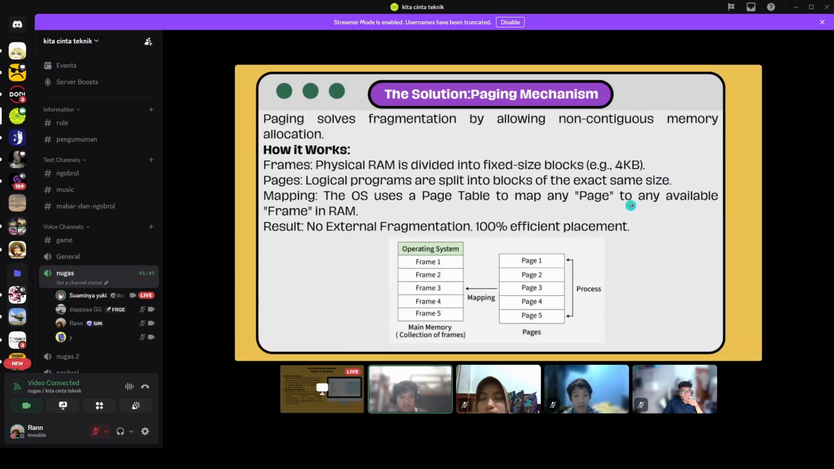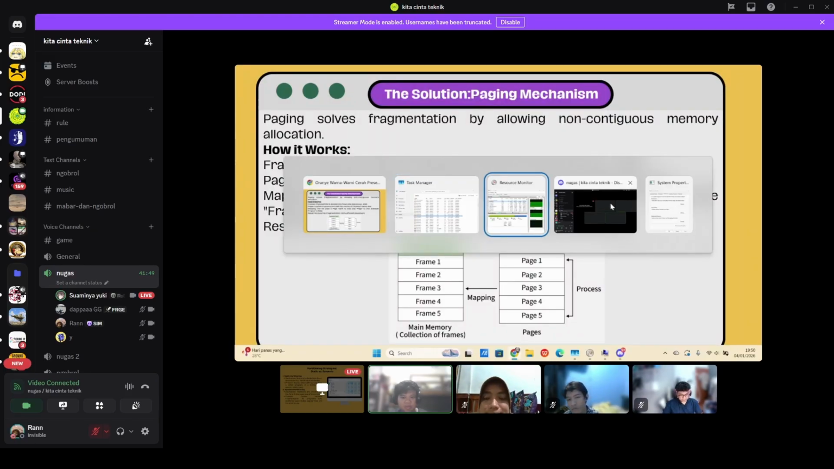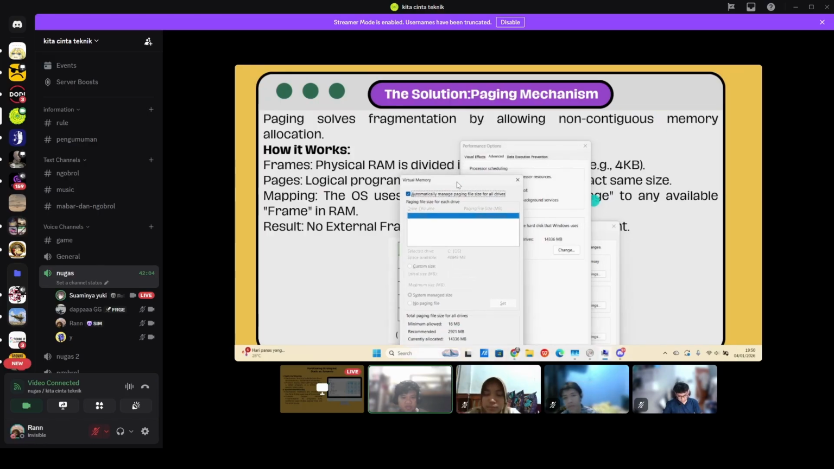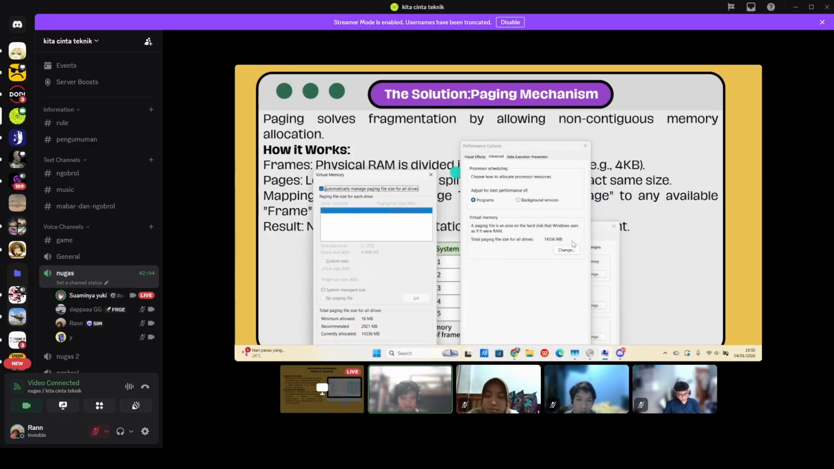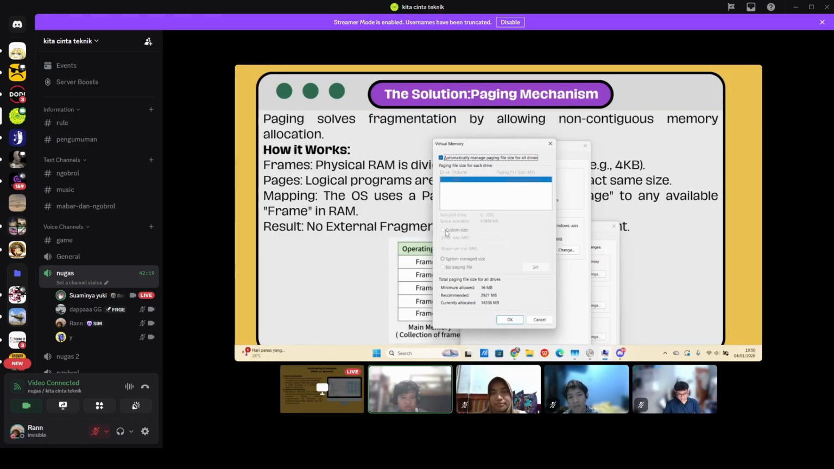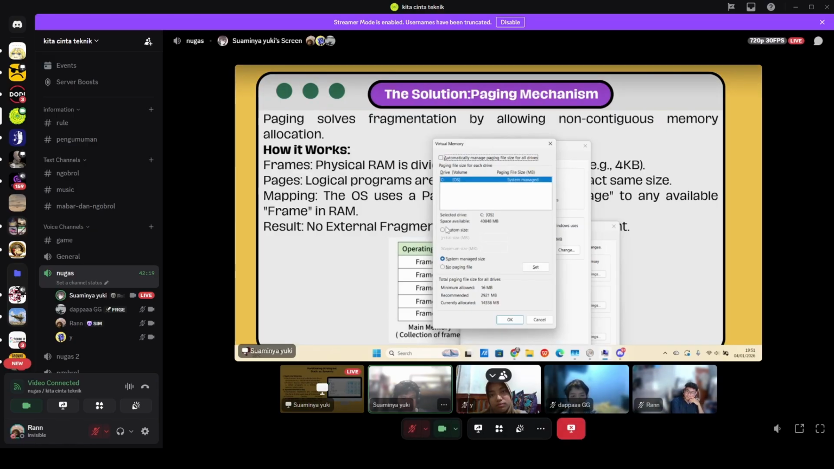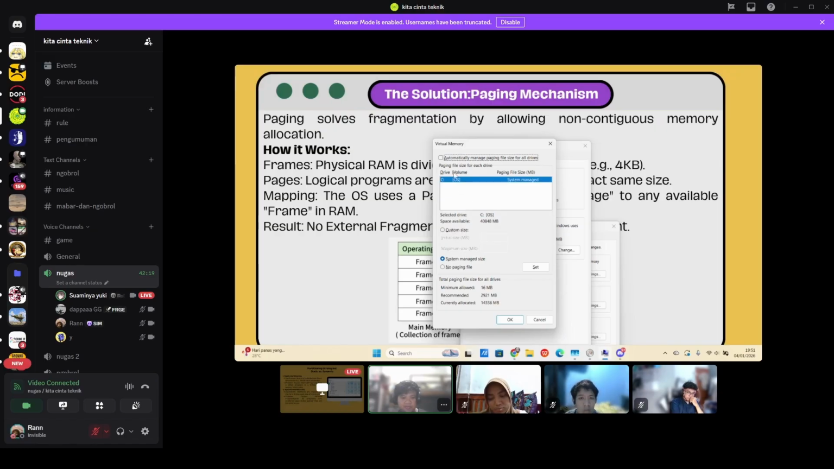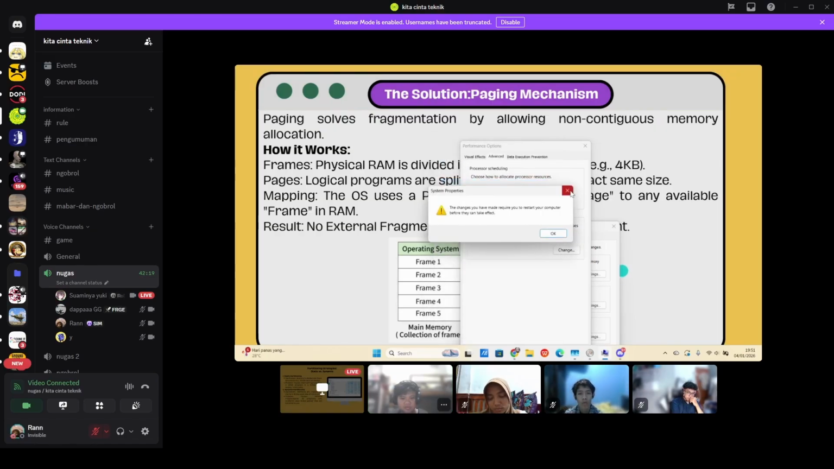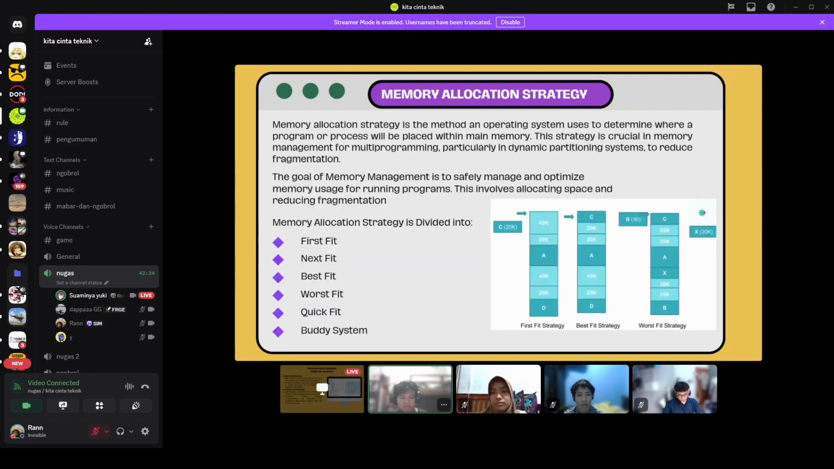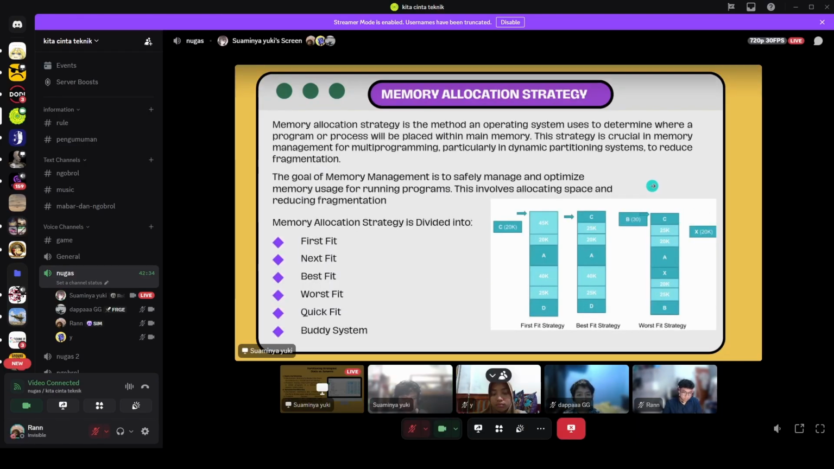And how do we create virtual memory? We can create virtual memory in advanced system settings, like we can see in here. You can open advanced settings, then go to performance, and then go to virtual memory in here. So we can change the virtual memory as we want, just custom the virtual memory. Next will be presented by my friend.